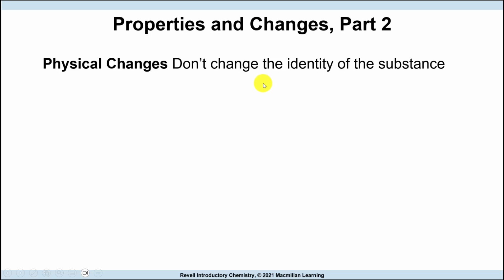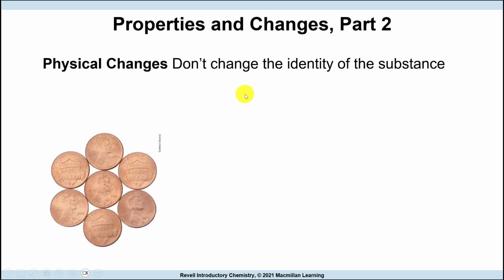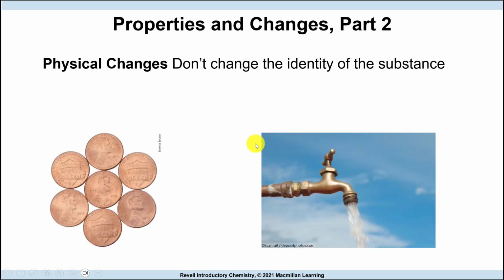Physical properties have changed. That's a physical change. If I cut a piece of wood, it will not have the same length before and after, but it still has the same chemical composition. If I evaporate water, it will still be water. That will be a physical change.